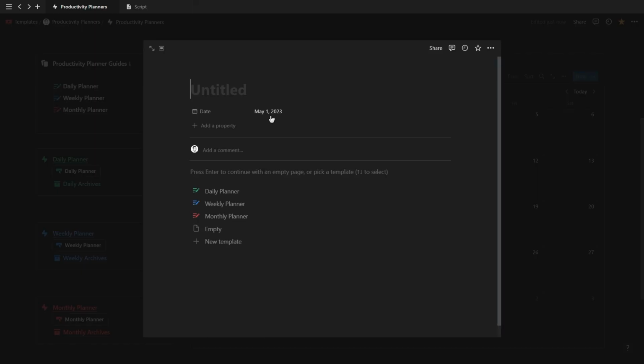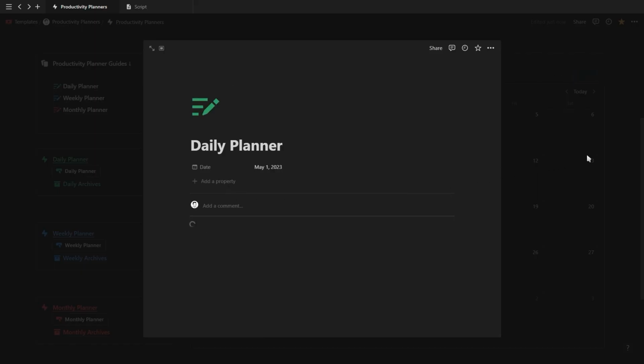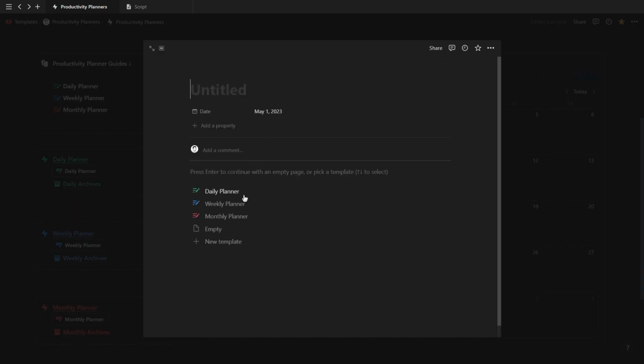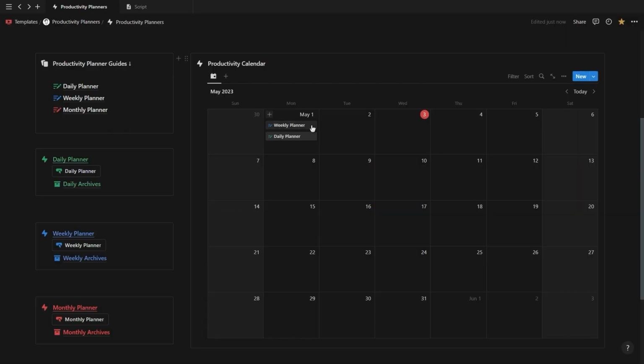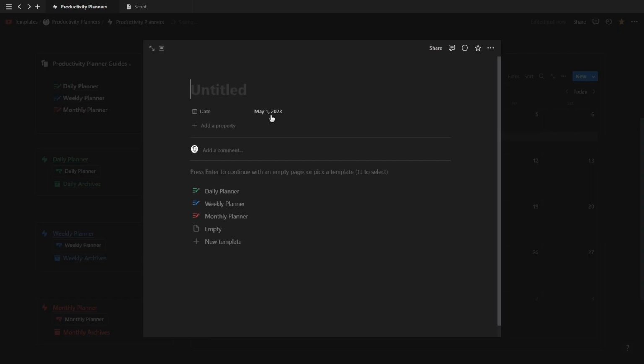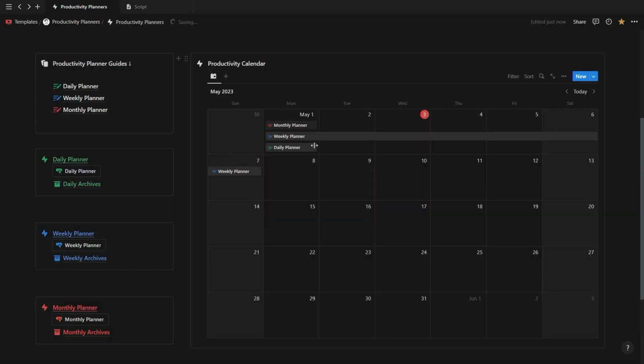There's also a calendar which has these 3 planners as template buttons, so you can simply add a new day and click on the daily planner, create a new weekly planner and extend it throughout the whole week, and do the same with a monthly planner and extend it throughout the whole month.